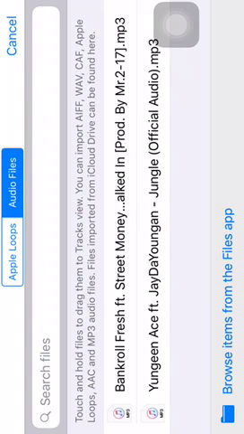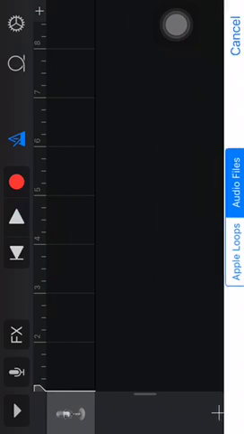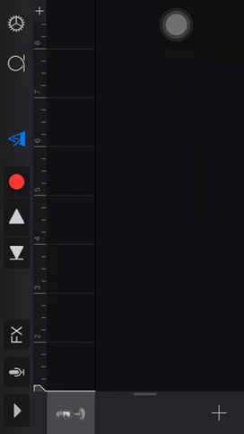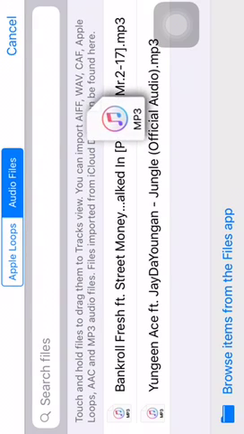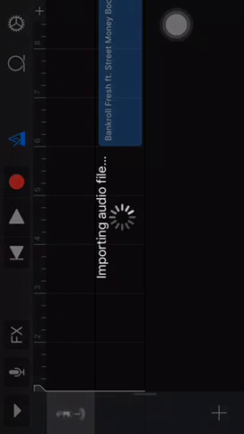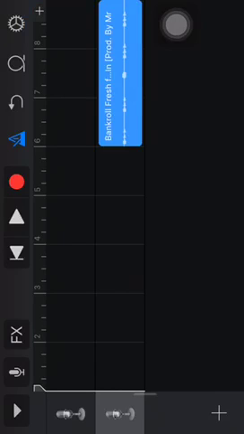After you click the one you want to use, hold it down. I don't know what happened. Oh, here it goes. Hold it down till it takes you to this screen.